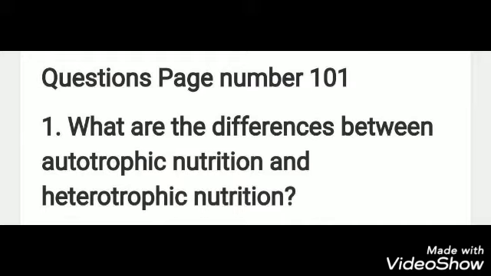In autotrophic nutrition, food is prepared from carbon dioxide, water and sunlight, whereas in heterotrophic nutrition, food cannot be prepared from carbon dioxide, water and sunlight.